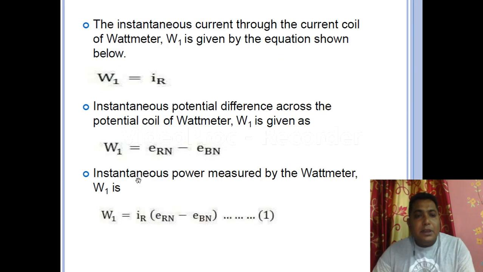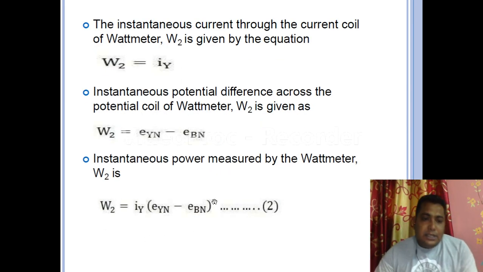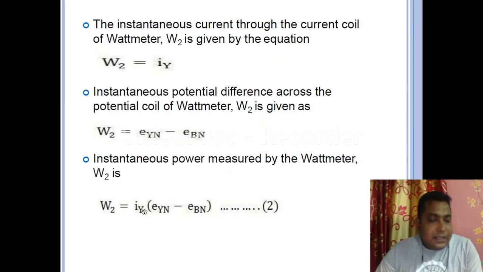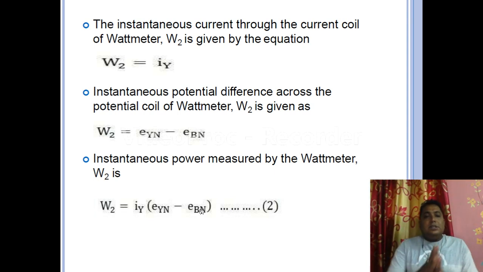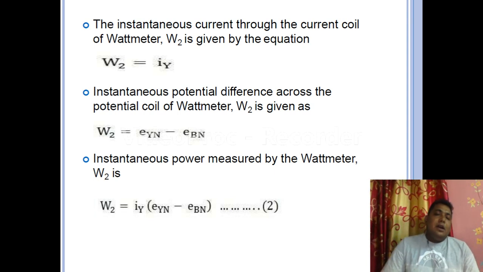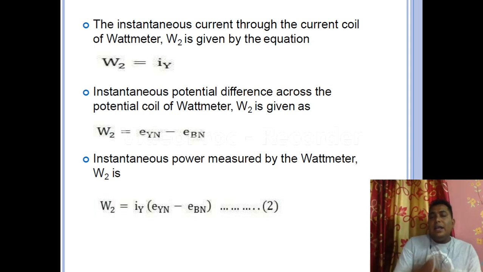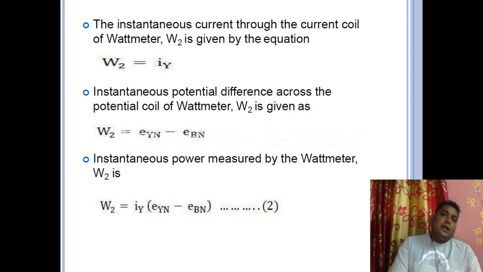Now, coming to IY, the current flowing through that particular phase, and the difference between two phase voltages, EYN minus EBN, correct. So this is the wattmeter reading we are going to get from this 2 wattmeter method. There is a W1 reading and a W2 reading. If we add these 2 wattmeter readings, then definitely we will get the total power.